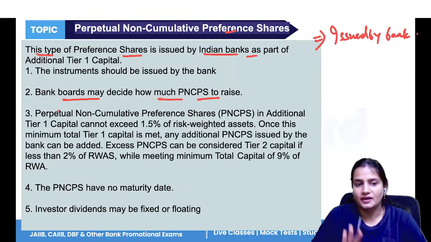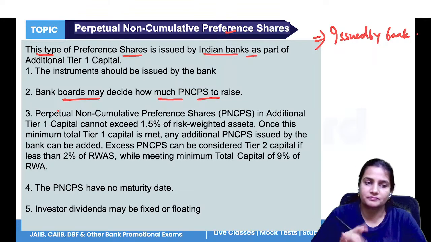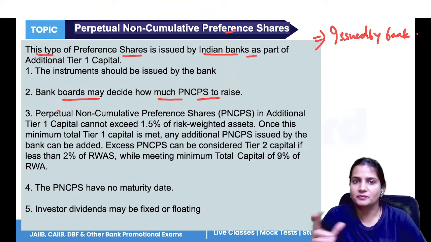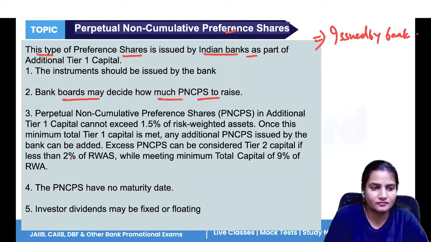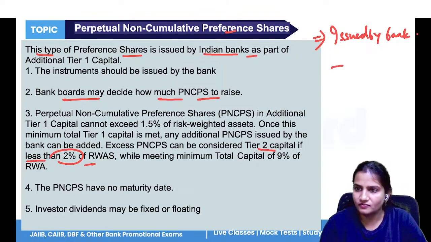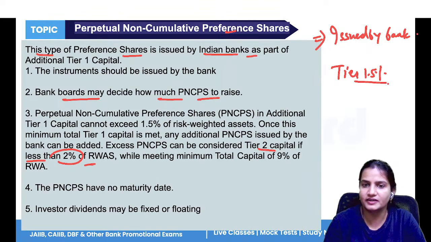Additional Tier 1 capital cannot exceed 1.5% of RWA. If any excess amount is there, that excess will be counted under Tier 2 capital, but it should be less than 2% of RWA. So in Tier 1 capital, the maximum is 1.5%.